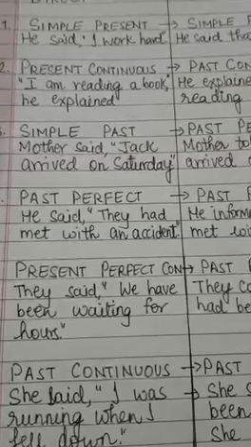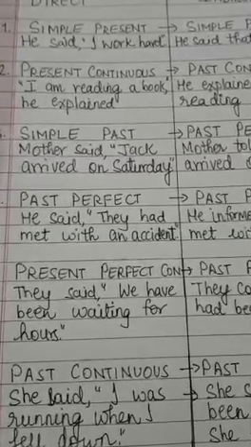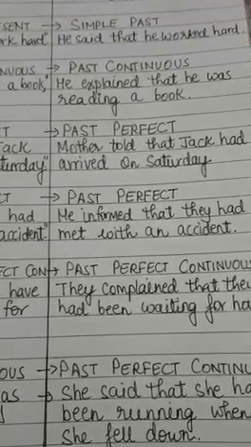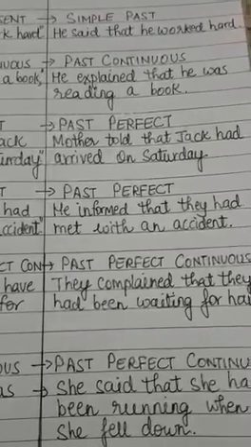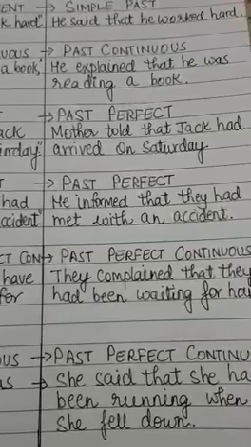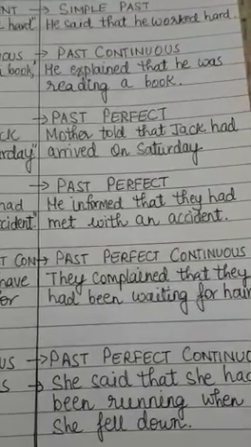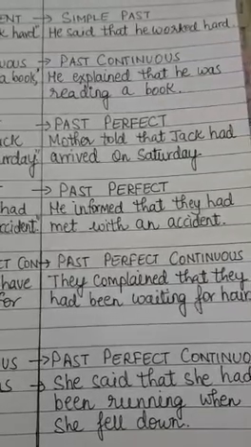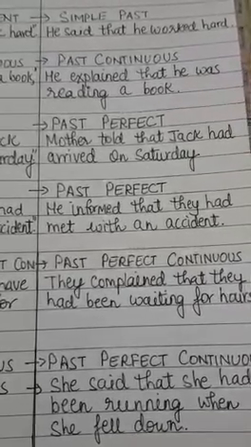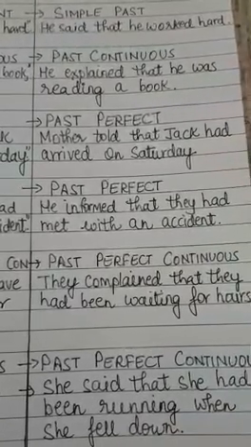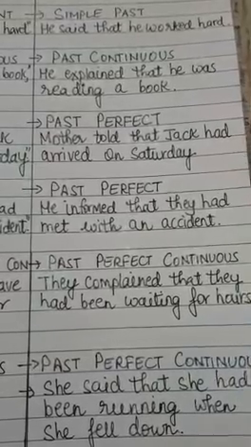This is simple present. Now this will change into simple past. He said that he worked hard. He worked hard. This is simple past tense. I will not discuss any other change here except the change in tenses, because the rest of the changes we have already discussed. He said that he worked hard. So, simple past means a work which began in the past and ended in the past.